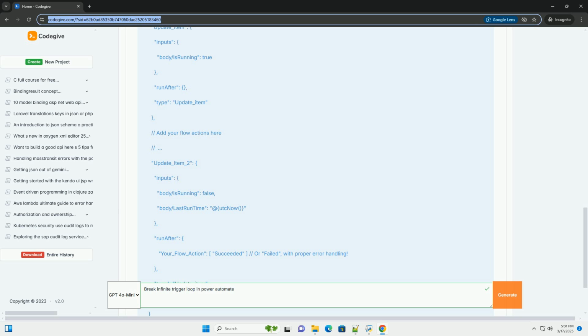Benefits. Prevents concurrent runs: ensures that the flow doesn't run multiple times simultaneously. Persistent state: the flow's execution state is stored persistently in the SharePoint list, allowing you to track its run history and identify potential issues.